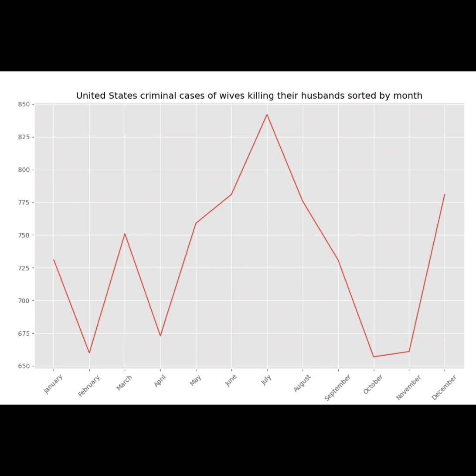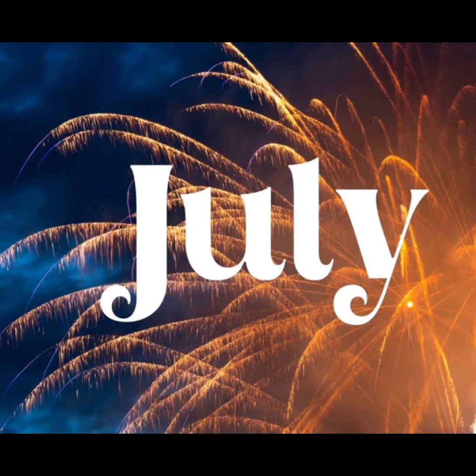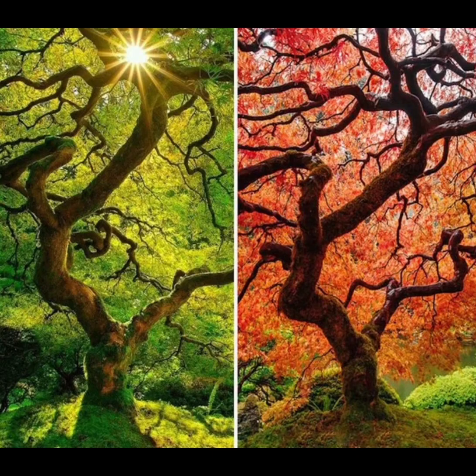This now brings me to the conclusion. In conclusion, my hypothesis was proven wrong. The month with the most murders of wives killing their husbands was July, which implies that the highest chance of being murdered by your wife is in said month. An interesting thing that the graph showed was that there were significant dips in murder in the autumn and spring, which both have milder weather. This can mean that weather is a factor in the chance of these murders happening, which is an idea for a future project.